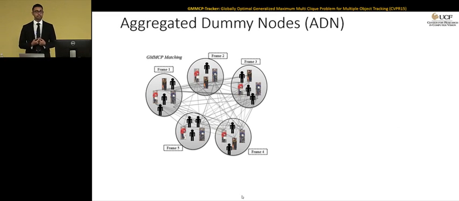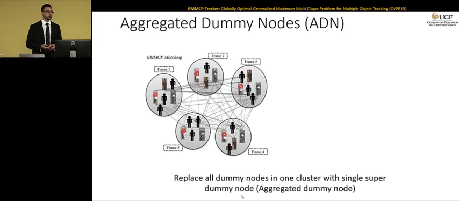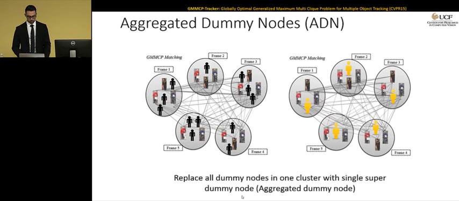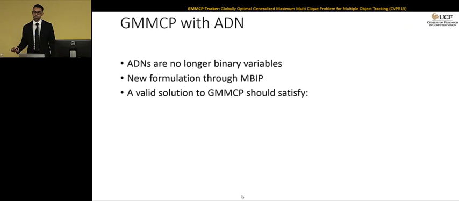So we did that through aggregated dummy nodes. The idea here is that we want to replace all the dummy nodes in every cluster with one super dummy node that we call aggregated dummy node, that is shown on the right. So now ADNs are no longer binary variables because you have to allow them to be selected multiple times by multiple cliques if needed. So this requires a new formulation because now we have binary variables and we have integer variables. So this requires a mixed binary integer programming solution, and we have to make slight changes to the constraints that we have.